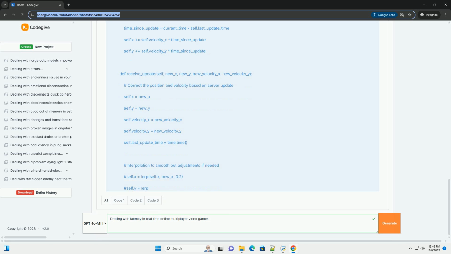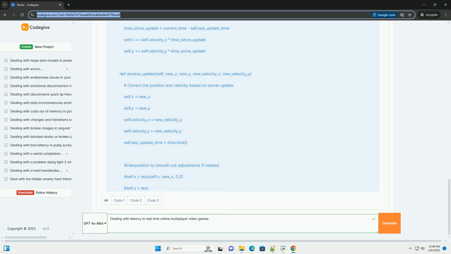4. Lag compensation, hitscan. Concept: this is used primarily in first-person shooters to compensate for the delay in hit detection. When a player fires a weapon, for example a hitscan weapon like a rifle, the server rewinds the game state to the time when the player fired the weapon, based on the player's latency. The server then performs the hit detection at that point in time.